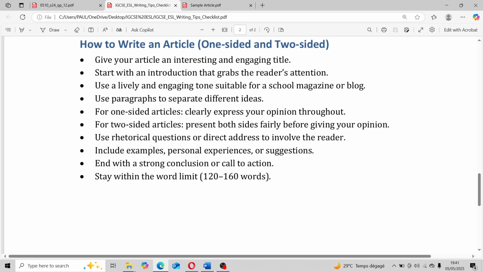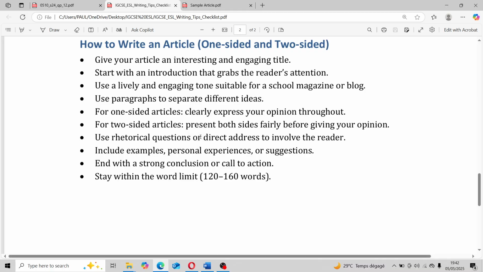Okay, use paragraphs to separate. For a one-sided article, clearly express your opinion throughout. For a two-sided article, present both sides fairly before giving your opinion. Now, that will be the conclusion, right? The opinion at the end will be your conclusion.